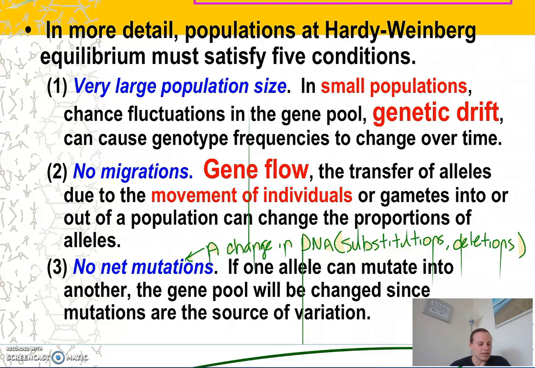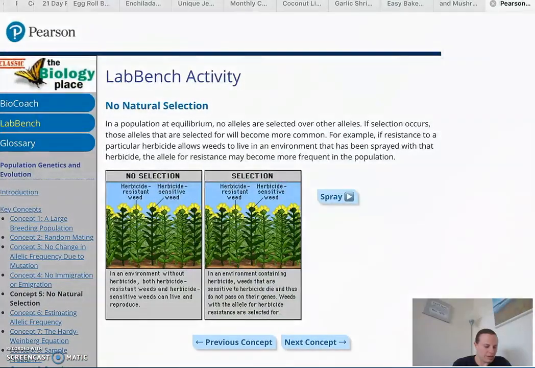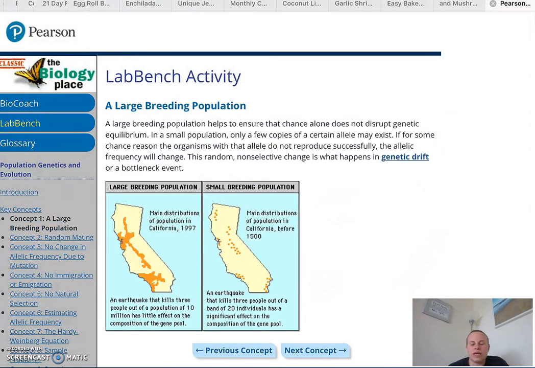So the first condition is that there is a very large population size. Because when you have small populations, you can have chance fluctuations in the gene pool, known as genetic drift. Let me show you what I mean. If I have an earthquake and there is a large population, let's say only 3 out of 10 million die, then I won't see such a drastic effect on the composition of the gene pool, the entire population's set of genes.